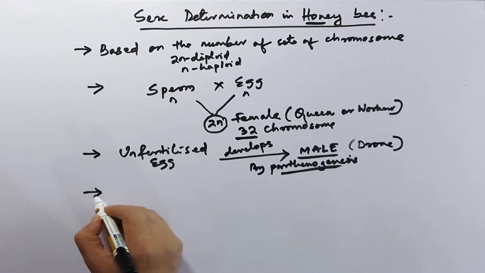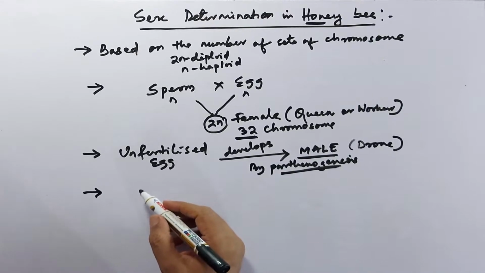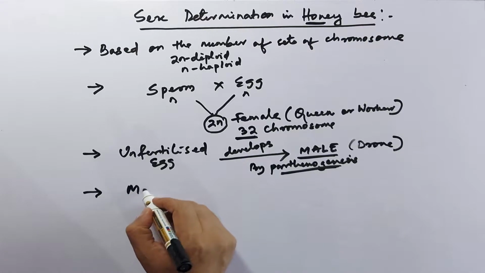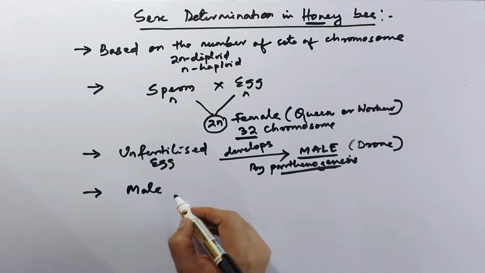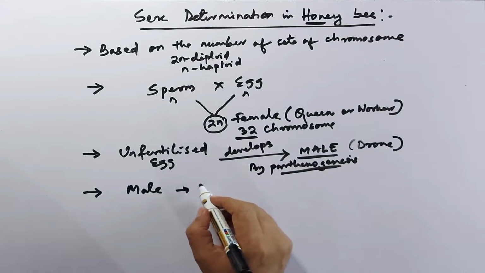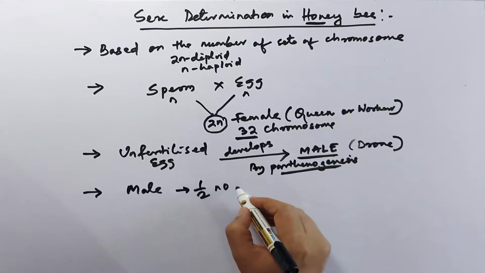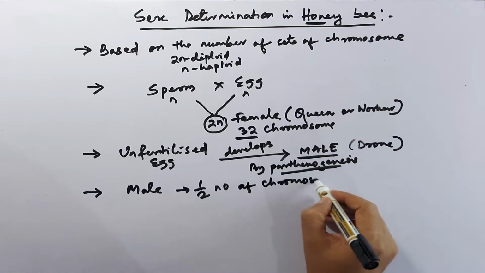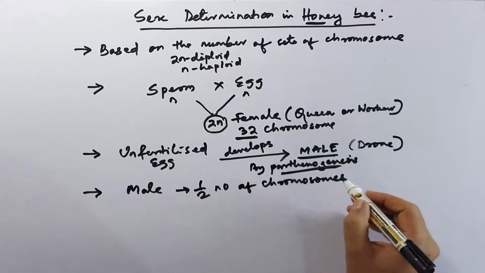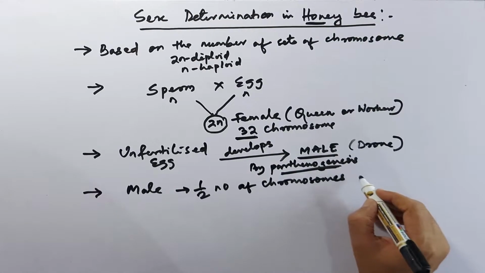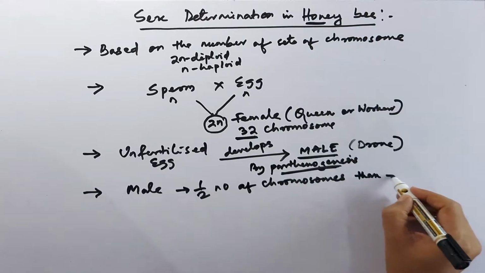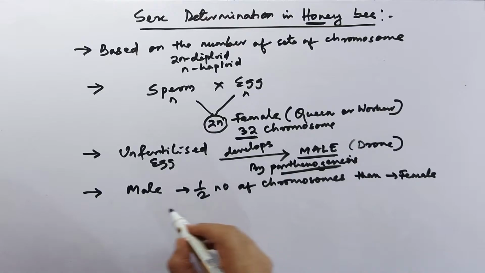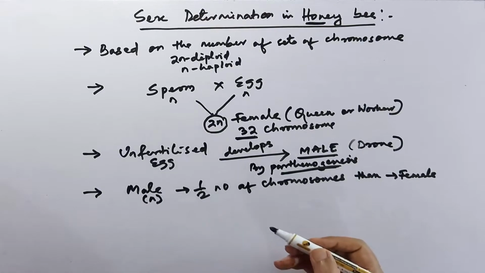Then we will see the male is produced because of half the number of chromosomes than the female one. So we can tell this is n or haploid.